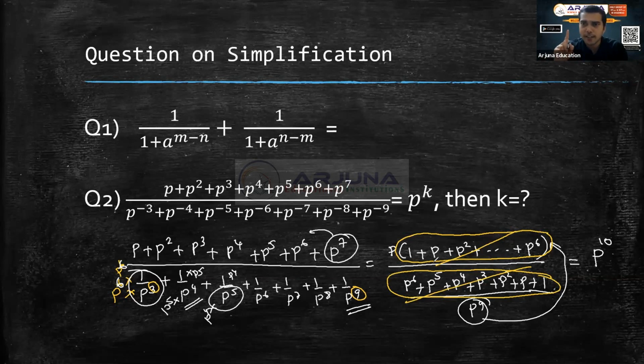I think some student is getting 9. Okay, you can just observe carefully. This is p power 9, right? So p power 9 goes to the numerator and becomes p power 10. So what is the value of k? K equal to 10. Is this clear to everyone?